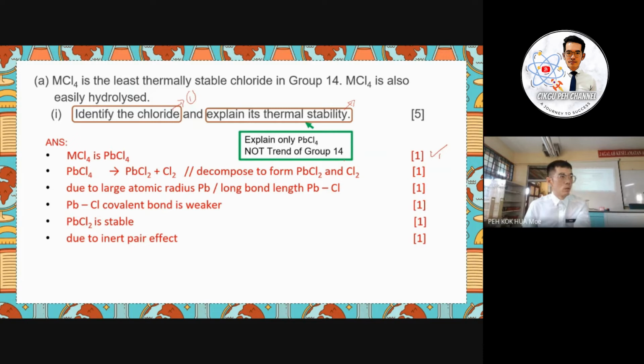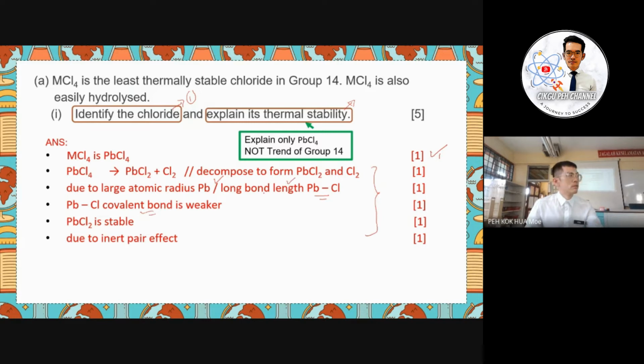As per our revision, lead tetrachloride will decompose to become lead(II) chloride and release the gas. You can write it in an equation or in a sentence. Then we have to discuss why. The bond between Pb and Cl is a covalent bond, and the bond length increases going down the group, as the size of lead is the biggest. So the length between Pb and Cl will be longer.